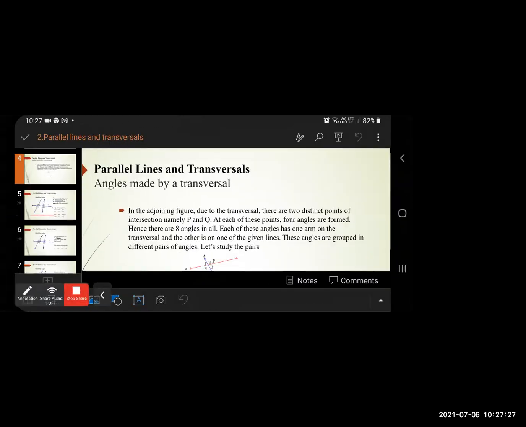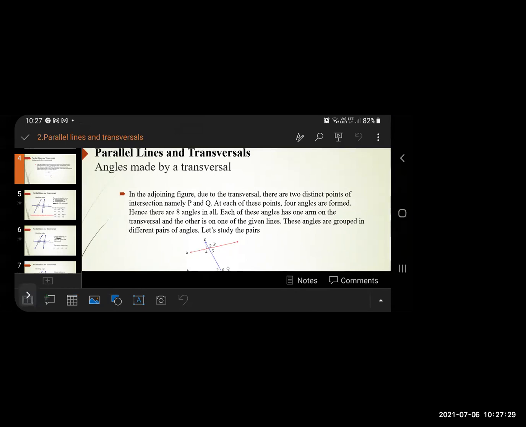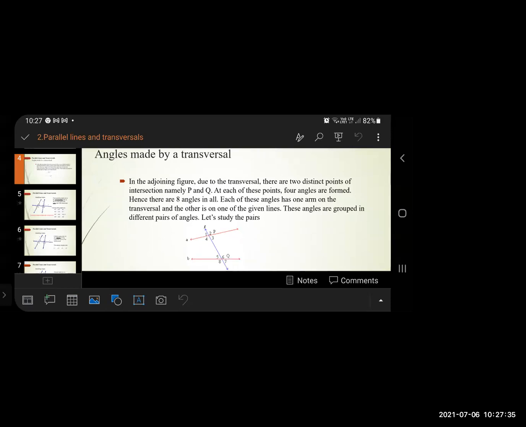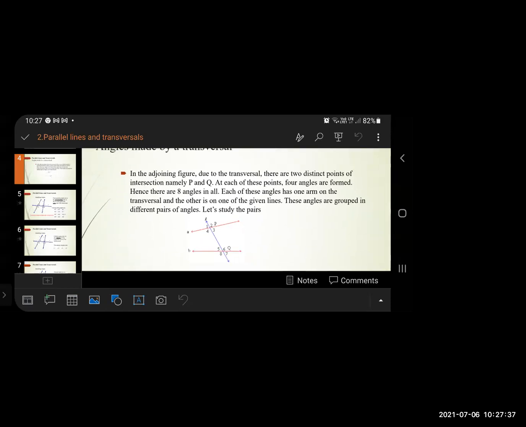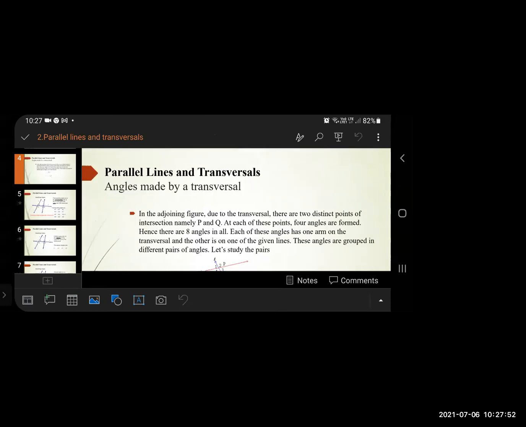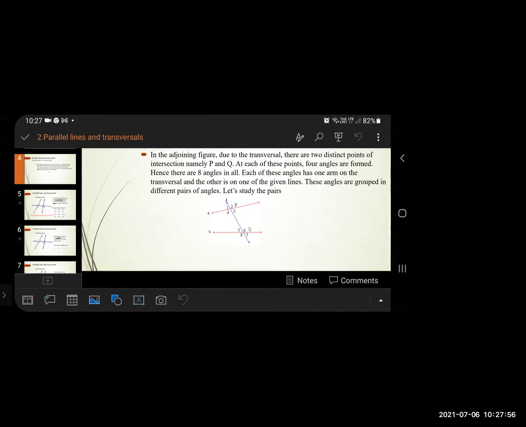Due to the transversal, there are 2 points of intersection, namely P and Q. At each of these points, 4 angles are formed. Hence, there are 8 angles in all. Each of these angles has one arm on the transversal and the other on one of the given lines. These angles are grouped in different pairs of angles. Let's study the pairs. Now here we are going to learn about angles made by a transversal.